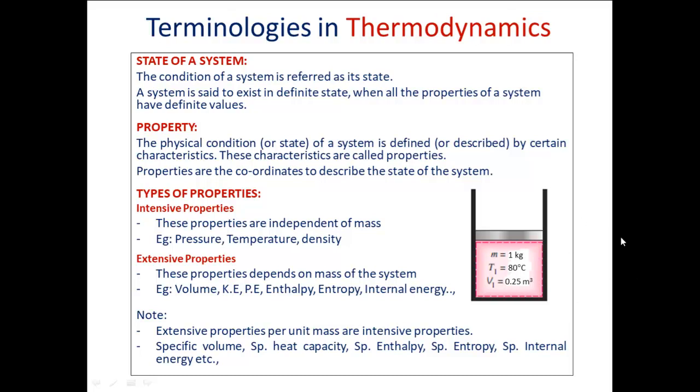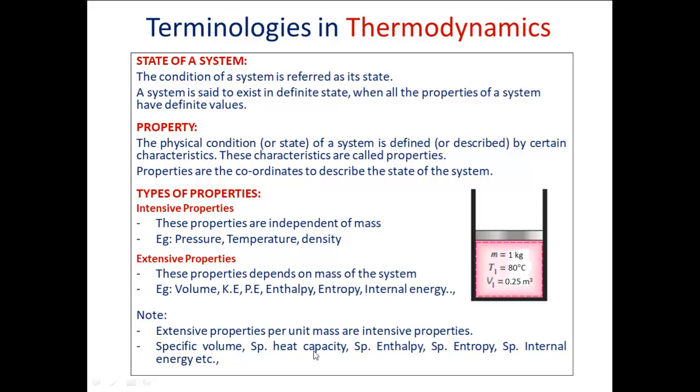In all these cases, if you divide volume by mass, you will get the same value: 0.25 by 1, 0.5 by 2, 0.75 by 3. Everything will give you the same value. So in the case of unit mass, your extensive property will become an intensive property.